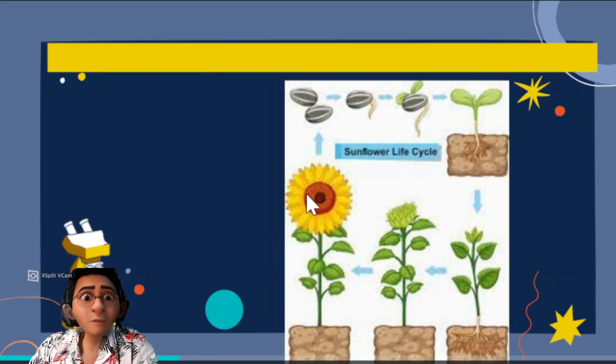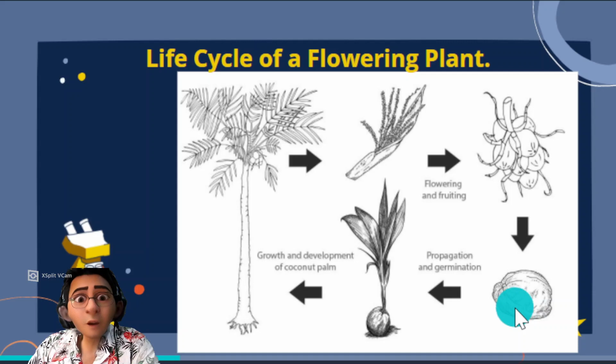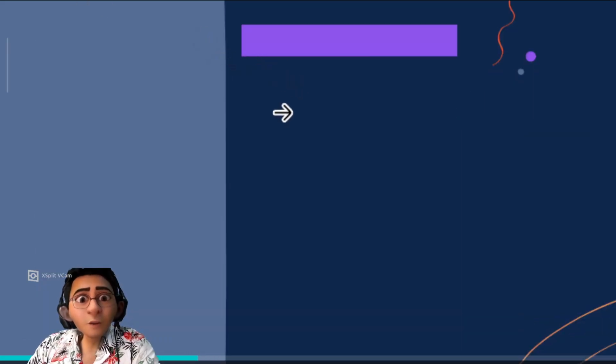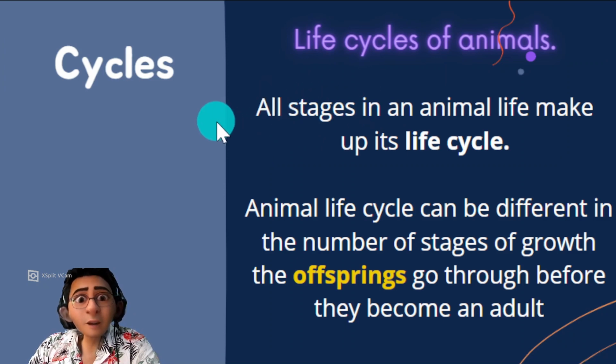The same thing that we have learned in year 4 would be a coconut tree. Coconut flower, coconut fruit, and it germinates, it grows into a coconut tree. So what we need to learn is cycles. Again, this year we talk about life cycle of animals.